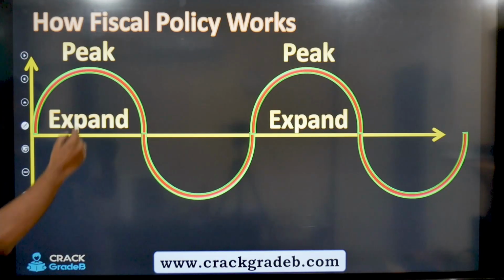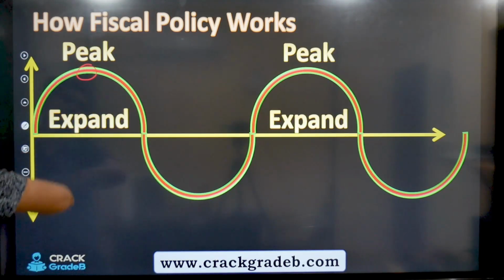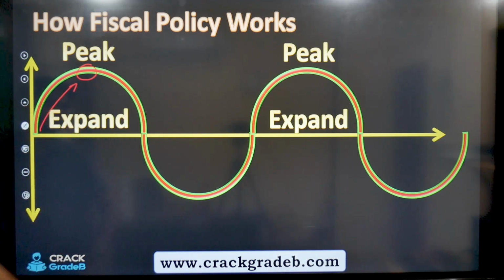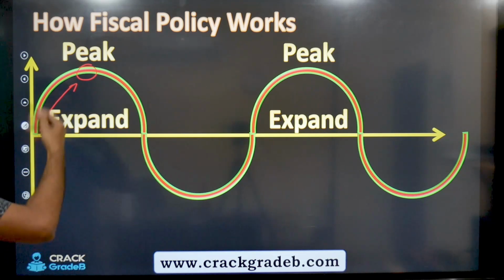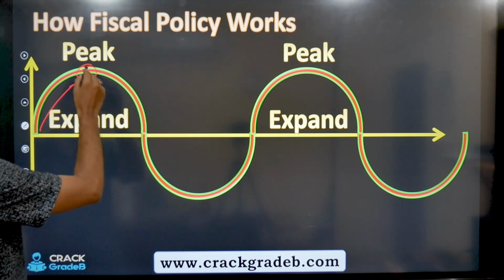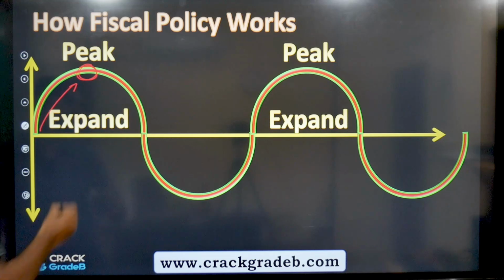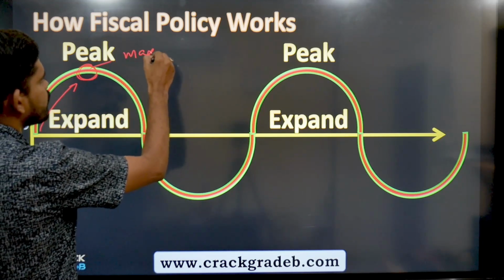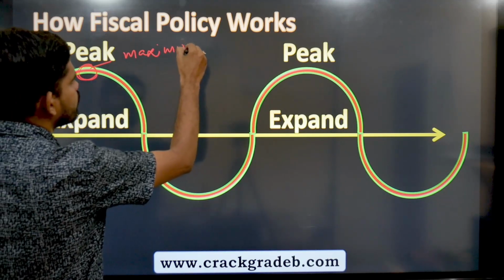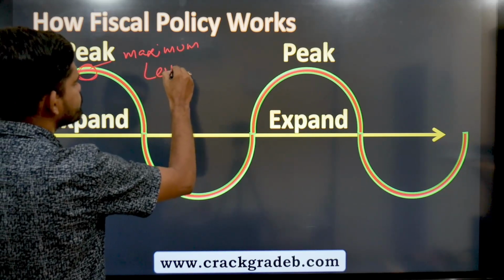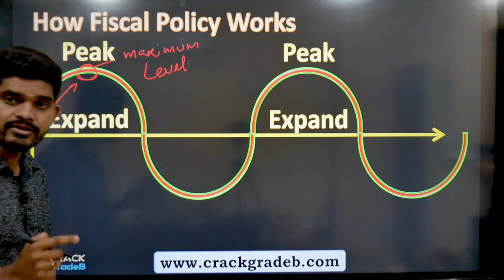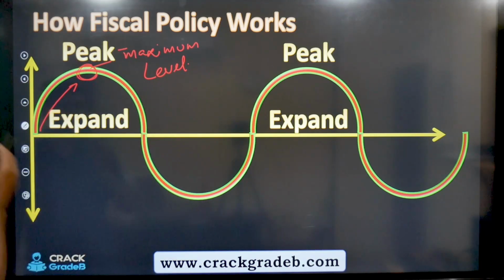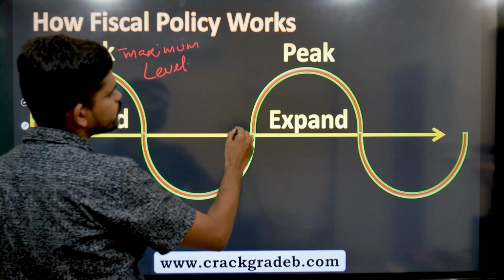So these are the peaks and these are the expands. The moment it's going up, it's expand, and the moment it has reached its maximum level, that is known as peak.